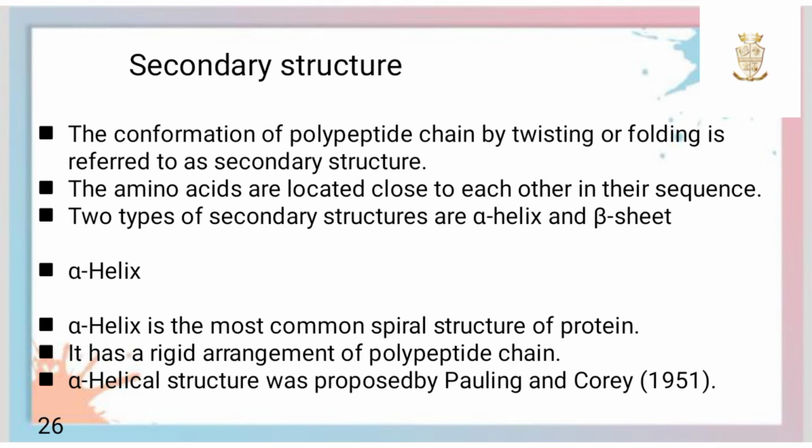Second one is secondary structure. The conformation of polypeptide chain by twisting or folding is referred to as secondary structure. The amino acids involved are located close to each other in their sequence. There are two types of secondary structure, alpha helix and beta sheet. Alpha helix is the most common spiral structure of protein. It has a rigid arrangement of polypeptide chain. The alpha helical structure was proposed by Pauling and Corey in 1951.